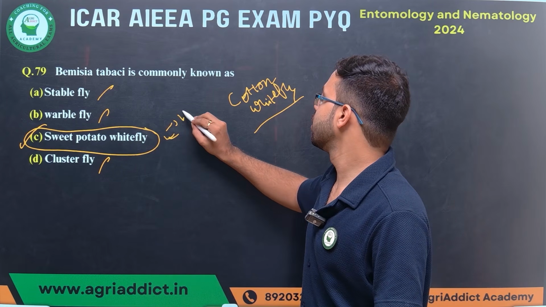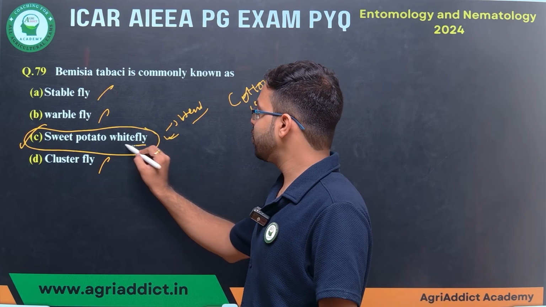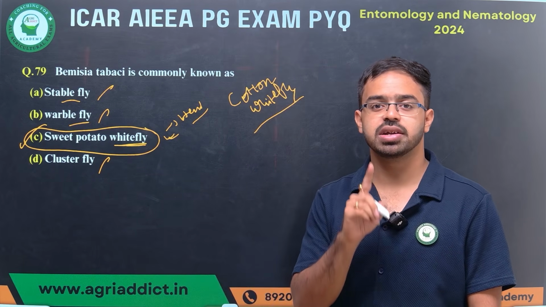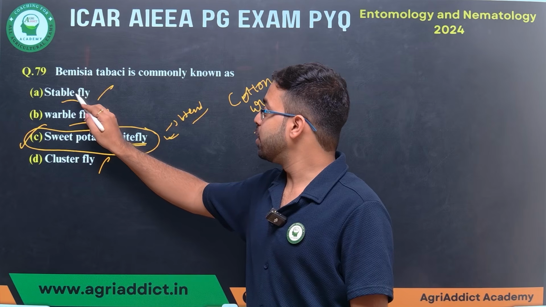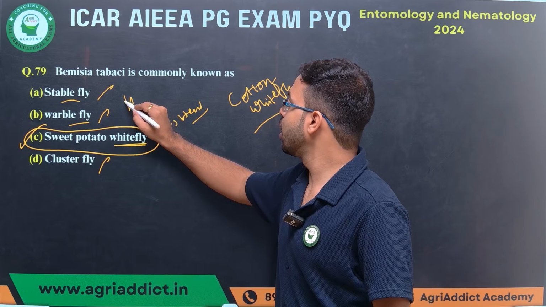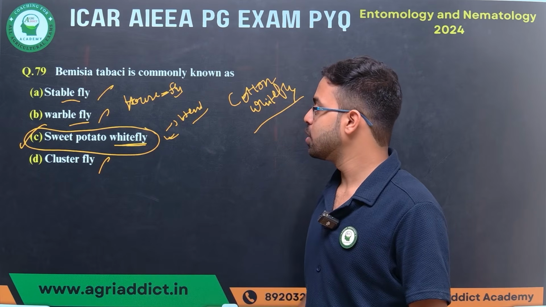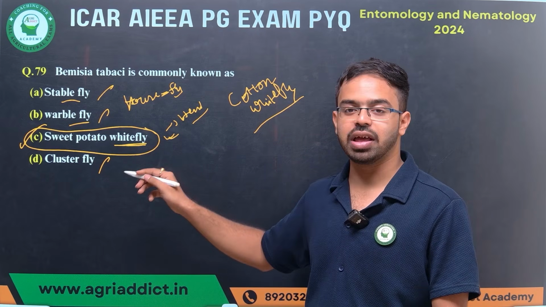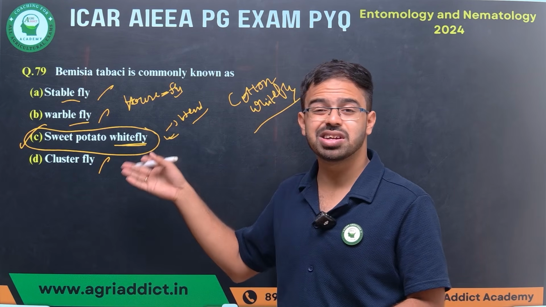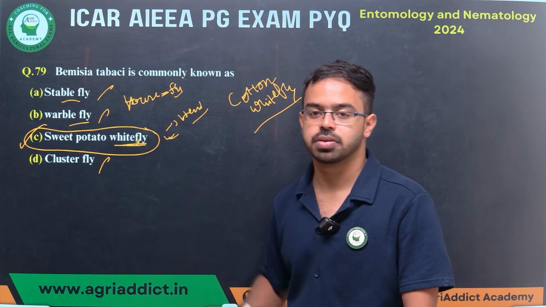This comes under Hemiptera. Another important thing: see how whitefly is written. Remember, when we consider a dipteran insect, the fly will be written with a space. Table fly, house fly, you have to write house fly with some space. But when you consider a fly like whitefly, there will be no space. That means it is not a true fly. It is considered a whitefly because of the fly-like pattern, so we have written it without any space. Okay.